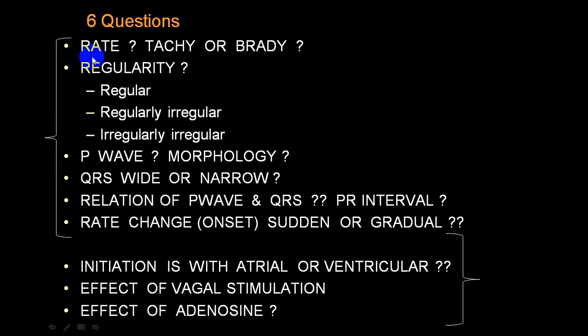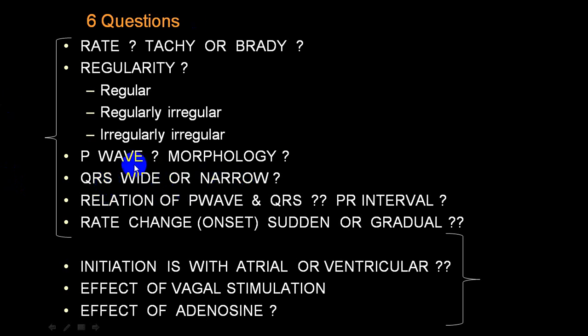Now this slide I've already shown you before, that there are standard six questions which we always ask. Regarding rate, we try to find out whether it is tachycardia or bradycardia. We are talking about tachycardia, so the rate has to be more than 100. Second question, we try to find out whether it is regular or irregular, and if irregular, regularly irregular or irregularly irregular. Then we identify the P wave morphology to find out whether it belongs to a ventricular or a supraventricular rhythm. Then whether the QRS complex is wide or narrow.